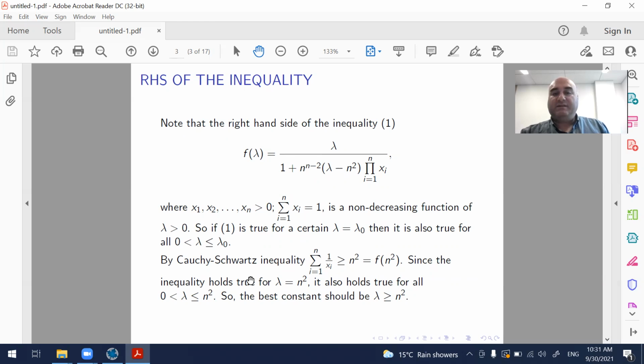By the Cauchy-Schwarz inequality, the sum of reciprocals of these n numbers is greater than or equal to n squared. On the other hand, if you put lambda equals n squared here, you will obtain again n squared. Since the inequality holds true for lambda equals n squared, it also holds true for all smaller lambda less than or equal to n squared. So if the best constant exists, it should be greater than or equal to n squared. This can be interpreted as a lower bound for that best constant.